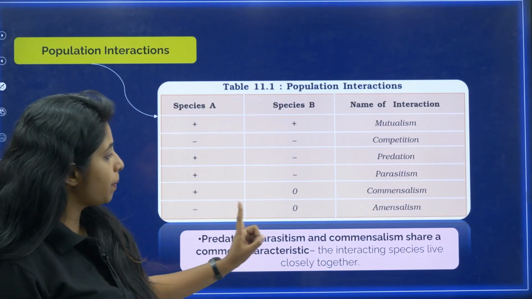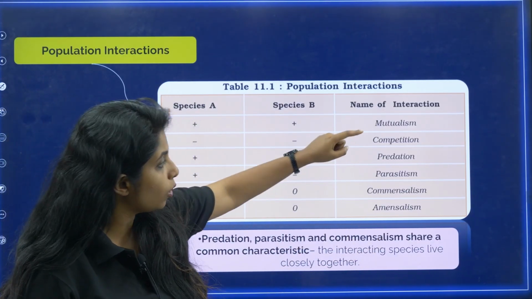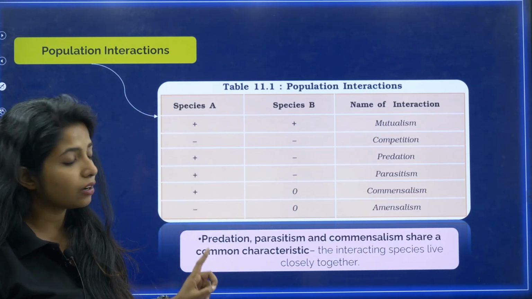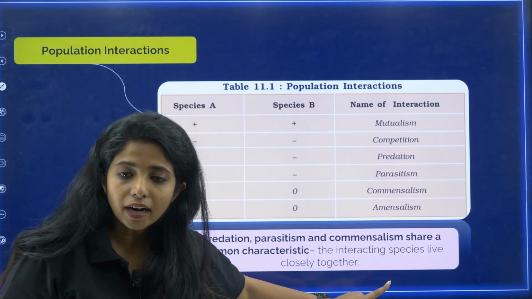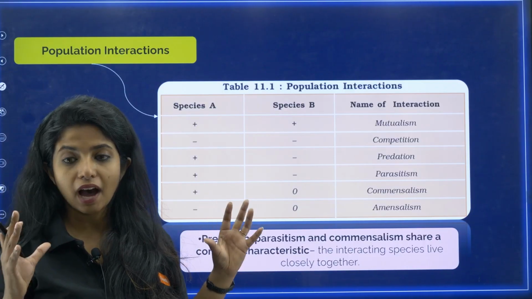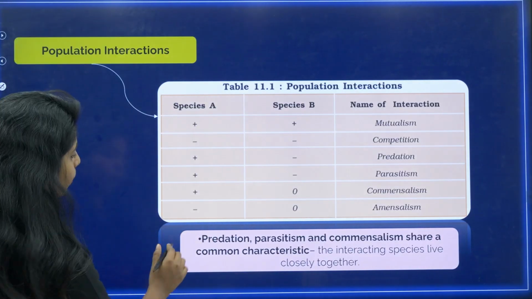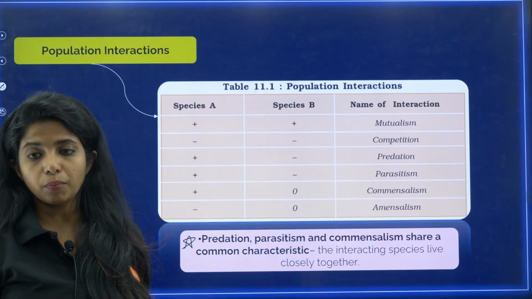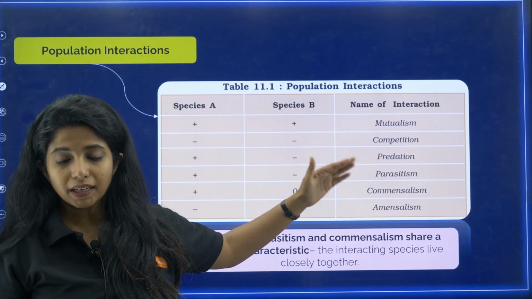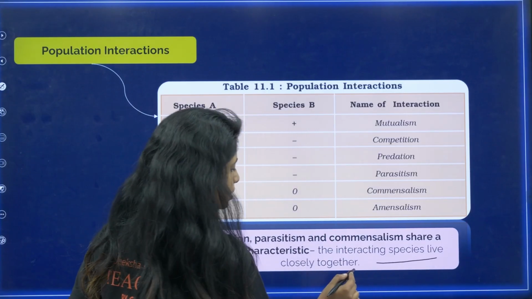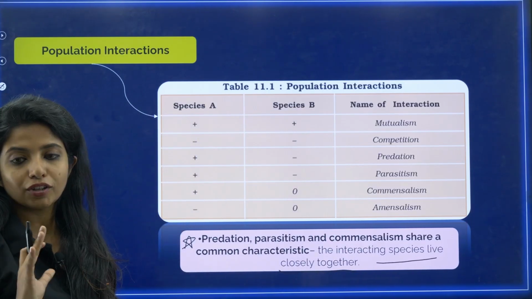So, predation, parasitism and commensalism, my dear children. These three share a common character, and what is that? The interacting species live closely together. They have to live closely together, then only they can show these interactions, and this is a really important point. Predation, parasitism and commensalism, they make sure that the interacting species are closely living together.